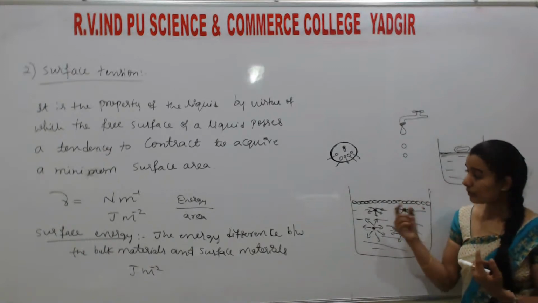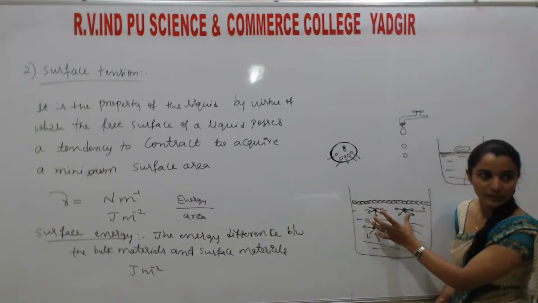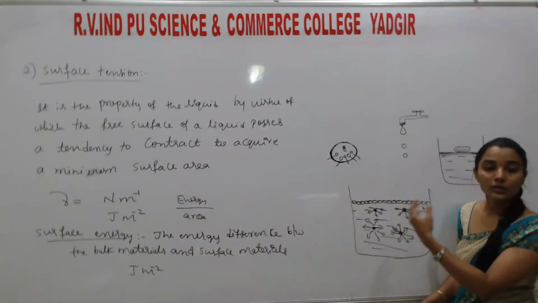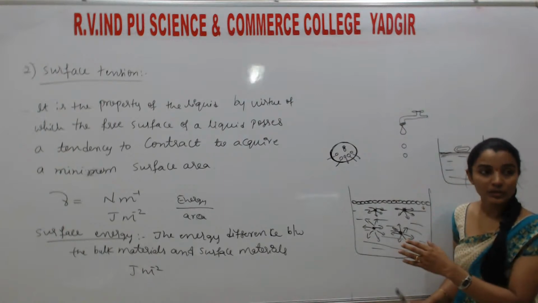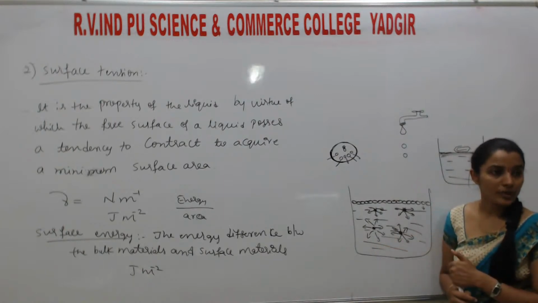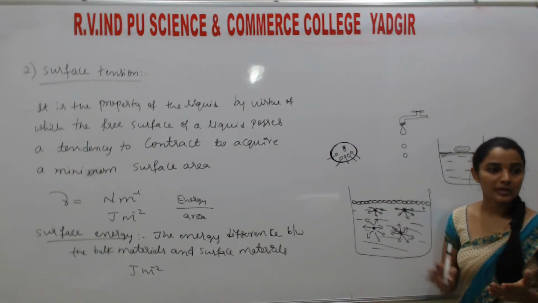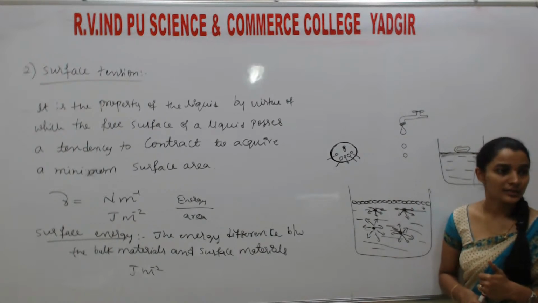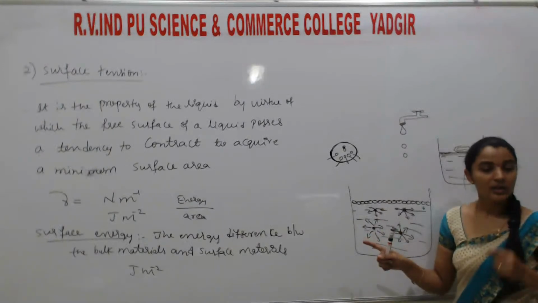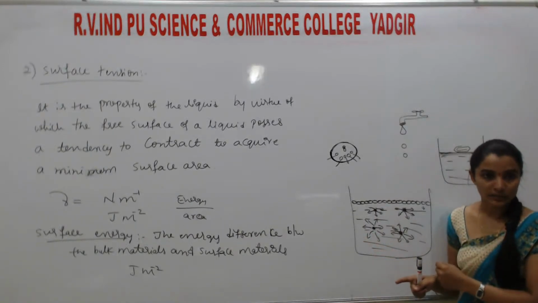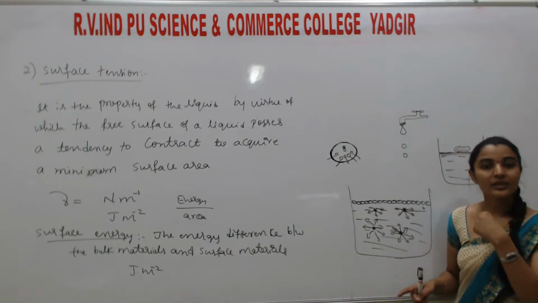Okay. Next, what happens if the temperature increases? If temperature increases, these molecules try to attain a gaseous state, they try to boil. If the temperature increases, they move apart from each other. The force of attraction between them decreases, then obviously the surface tension decreases. Understand? So the magnitude of the surface tension increases with increase in force of attraction. The magnitude of surface tension decreases with increase in temperature.